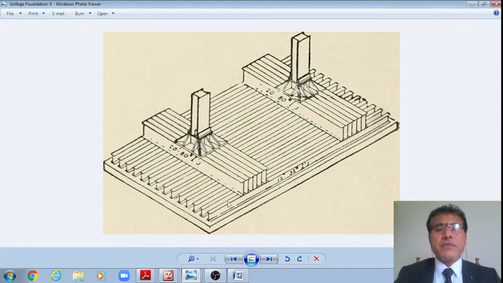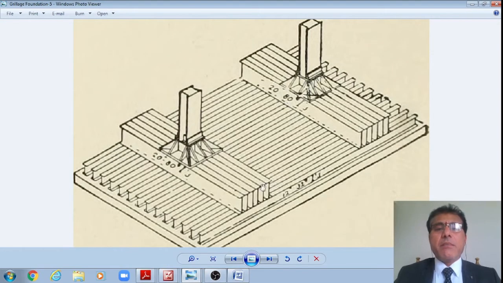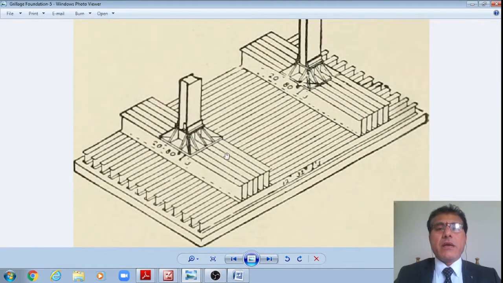This is a combined grillage foundation, wherein more load is there just below the first load. Therefore, I have more L1 compared to the less load under the second column. Therefore, less L2. This is the combined trapezoidal grillage foundation I'll be designing, right?